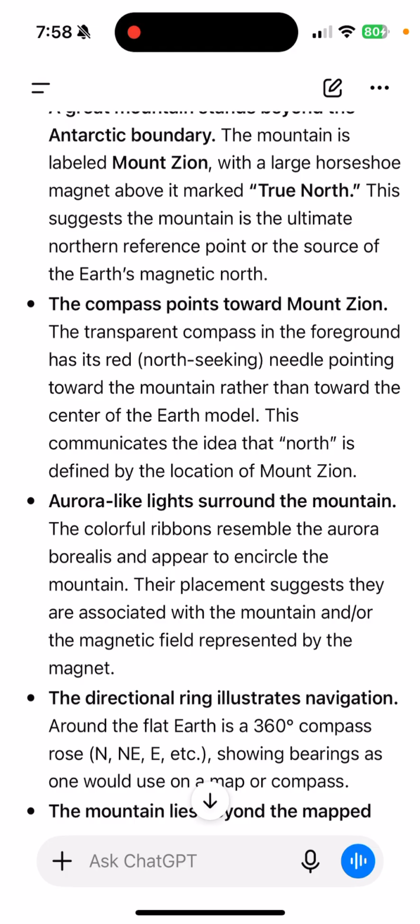The transparent compass in the foreground has its red north-seeking needle pointing towards the mountain rather than towards the center of the Earth model. This communicates the idea that north is defined by the location of Mount Zion, which is correct. So that's an important clarification to make, guys, that a lot of flat earthers believe north is center and south is the outer circle, but this contradicts common sense and this contradicts a compass because a compass clearly shows